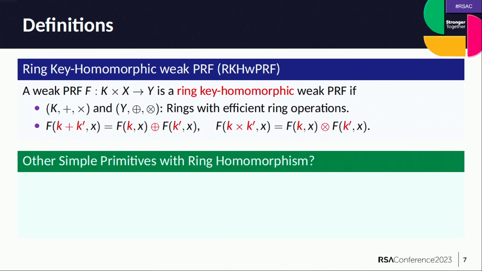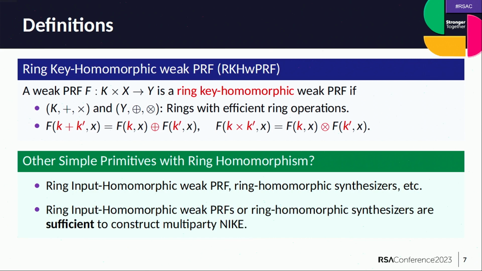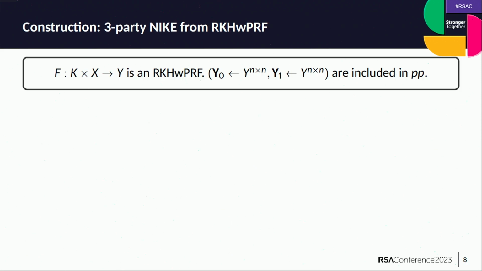So a natural question that comes to mind at this point is why we are choosing weak PRF as the base primitive and augmenting it with ring homomorphism. Indeed, in the paper, we introduce other ring-based notions, such as ring input homomorphic weak PRF or ring homomorphic synthesizers, and we show that even these primitives are sufficient to construct multi-party NIKE. But I'm going to explain our construction only in terms of a ring key homomorphic weak PRF, or RKHW PRF. Now, let's see the construction.